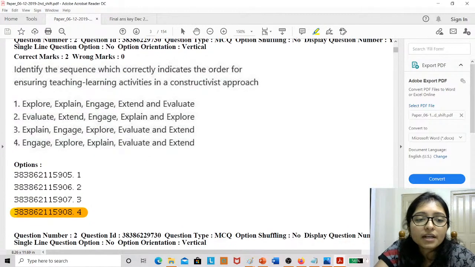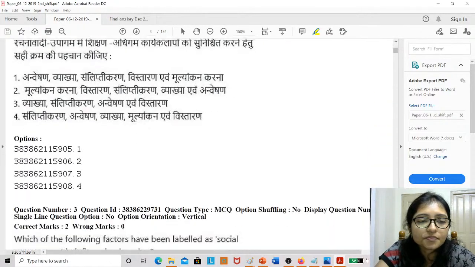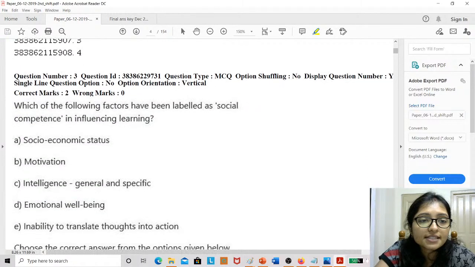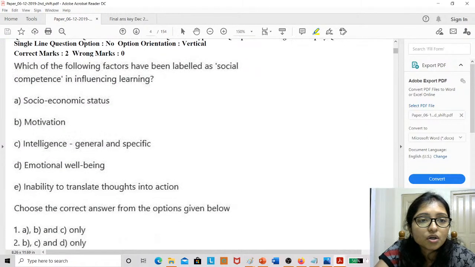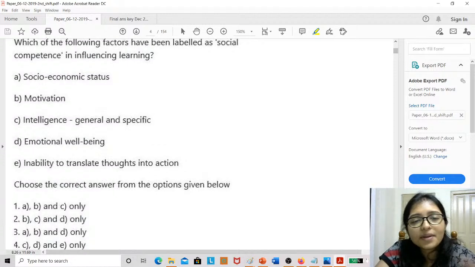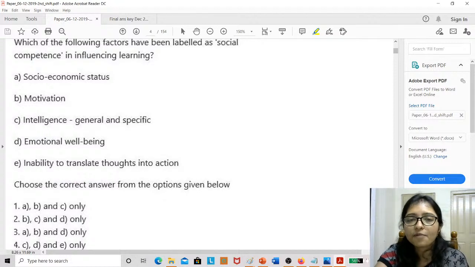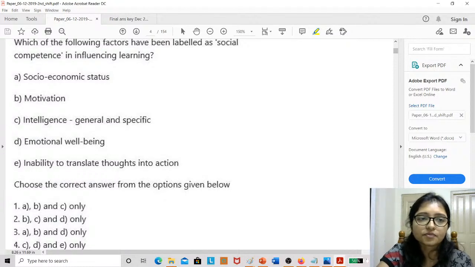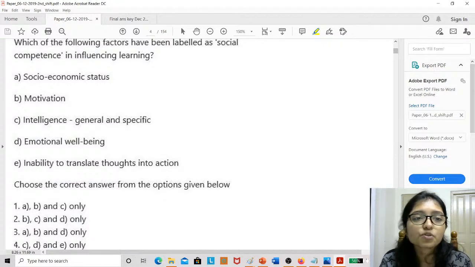Okay. Now next question is this. Which of the following factors have been labeled as social competence in influence learner? Repetitively they are asking this type of question. If you solve this type of question more and more, then it will be very easy for you. Yesterday also we have solved this type of question.